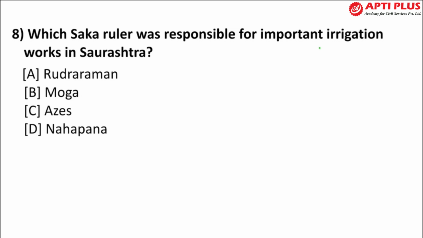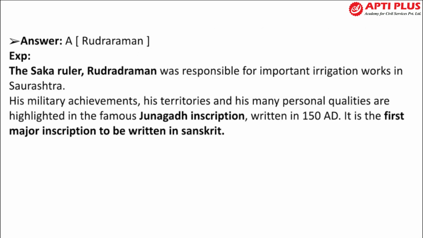Next is question number 8. Which Saka ruler was responsible for important irrigation works in Saurashtra? So he was related to irrigation work. Which Saka ruler was this? The answer is A, Rudradaman. So Rudradaman was the Saka ruler who was responsible for important irrigation works in Saurashtra, which is in Gujarat.